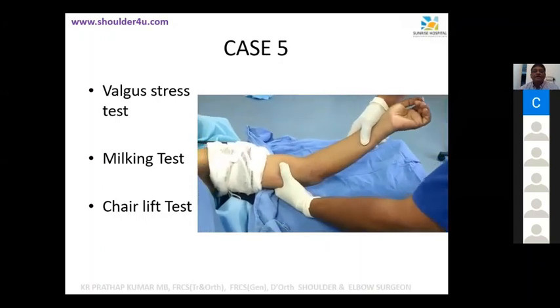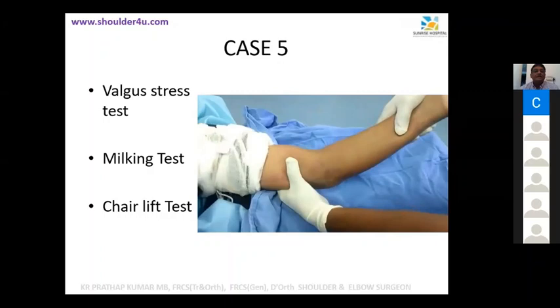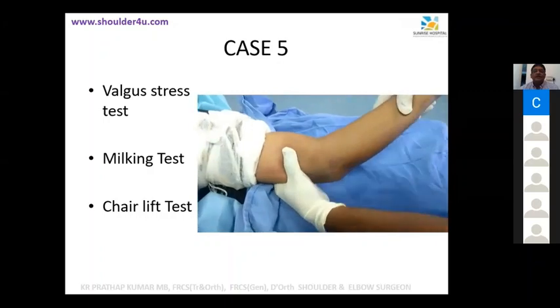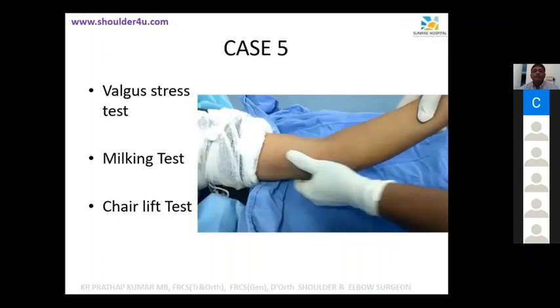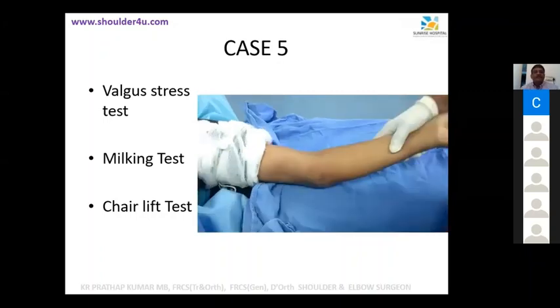Valgus, you can see the valgus. You see that is going on. So that's the valgus stress test. You keep it at 20 to 30 degree flexion, unlock the olecranon, and then valgus test. So if you look at the exam, you remember the milking test.